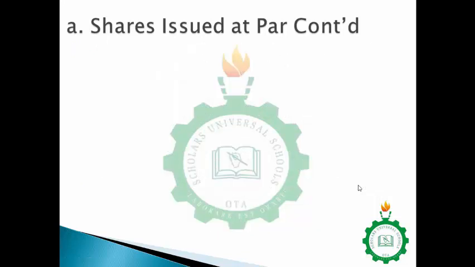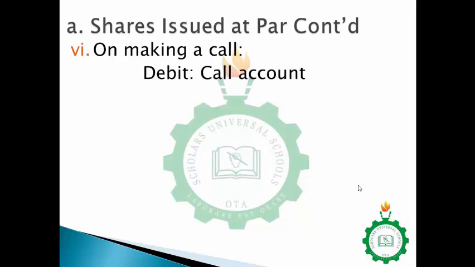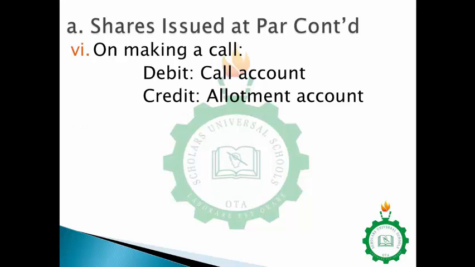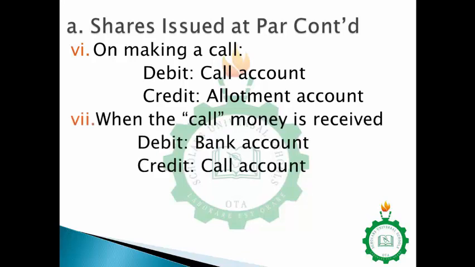So the next is I'm making a call. When you're making a call, you debit the call account, then you credit ordinary share capital or allotment account, because you'll be allotting shares. Then on those calls, whenever money is received, you debit bank, then you credit calls account.